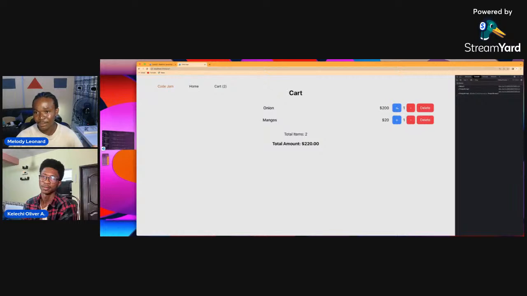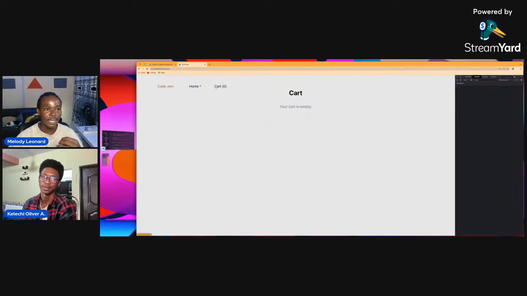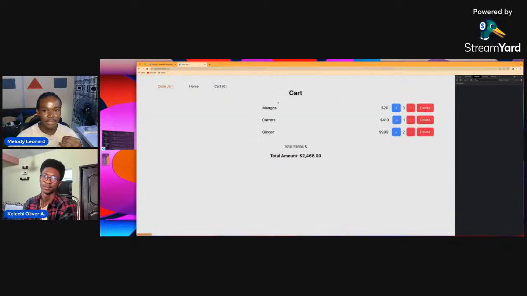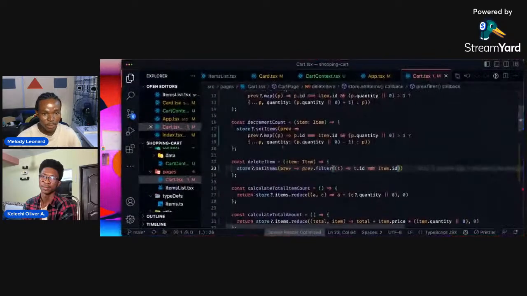So I could add, hmm, I think our add is having an issue. Let's see. Oh, we have made a mistake. So here's what we're doing, right? I'm going to add to cart. Let me just add a couple of items and go to the cart. So I can increase this, I think increase is not working correctly. So let's go and look at that.